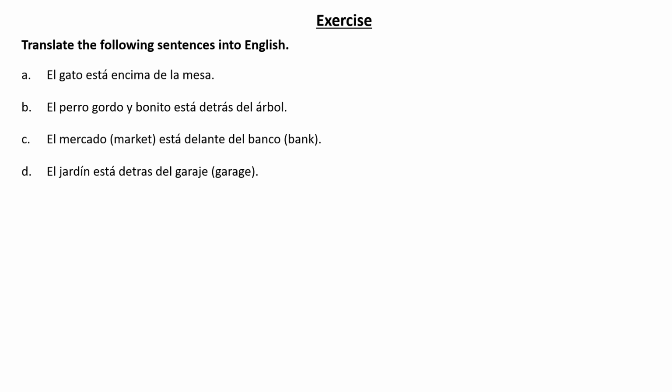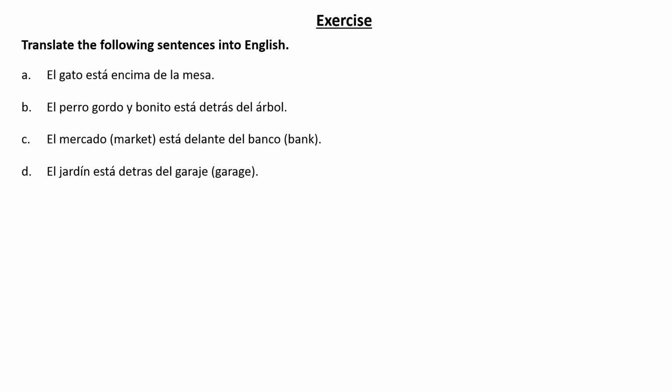Now, what do we know by el gato? Well, we had learned the vocabulary for animals. El gato means the cat. Está means is. Encima de is a preposition of location, which we just learned, which it means on. Encima de. La mesa we learned is the table. So the cat is on the table.